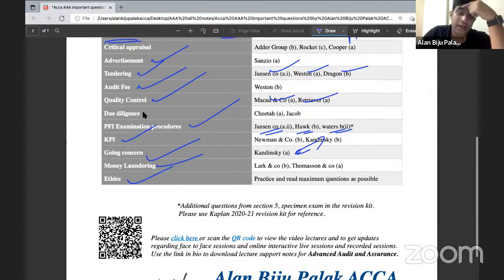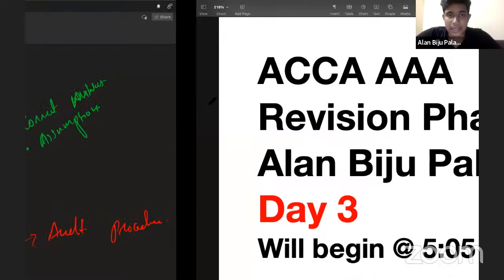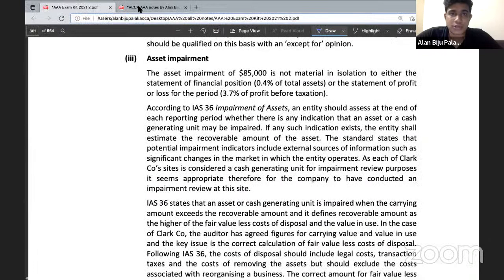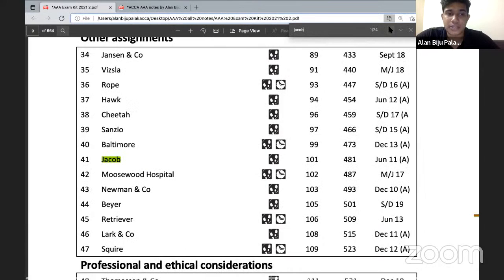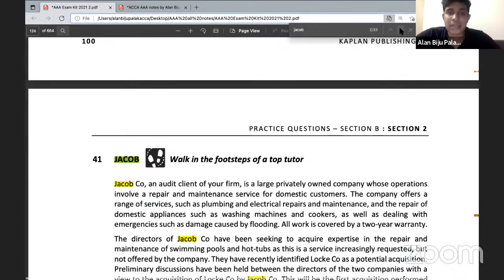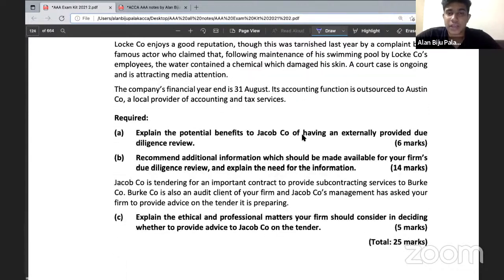And finally, you have got another important area called due diligence. Basically, due diligence is a most important topic in your AAA exam. So there are many questions in relation to due diligence as well. Well, what do you mean by due diligence? Due diligence engagements are basically a kind of non-assurance engagement, and they are performed in order to avoid poor investment decisions, right? So always keep this definition in mind. You are performing a due diligence engagement in order to avoid poor investment decisions.